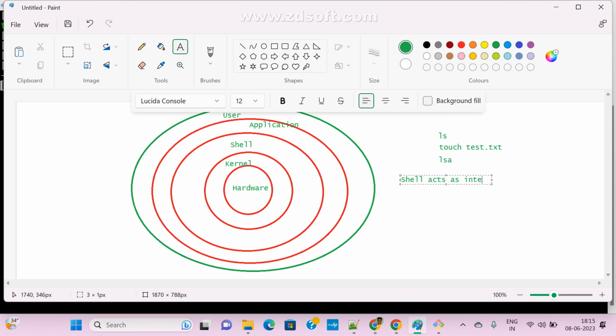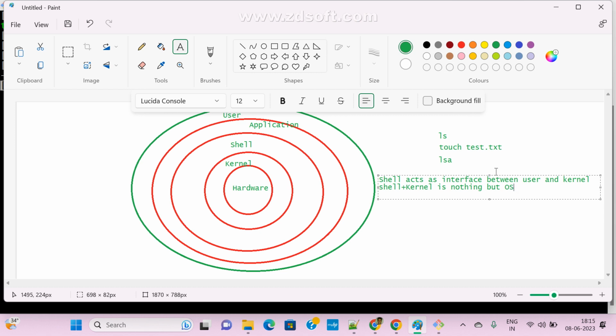Okay. So these are the basic points only. Already in Linux we saw the interface: shell acts as the interface between user and kernel. Kernel is nothing but your operating system, OS.